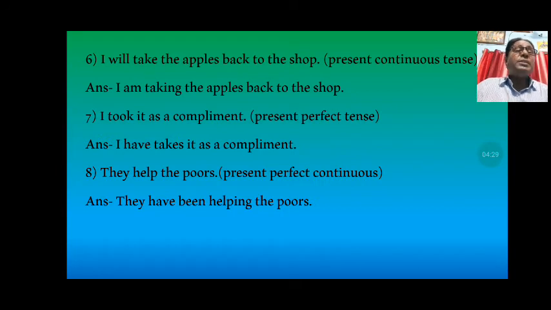You have to change the sentence into present continuous tense, and that will be, I am taking the apples back to the shop. I took it as a compliment is to be changed into present perfect tense. That will be, I have taken it as a compliment. There is a printing mistake here.